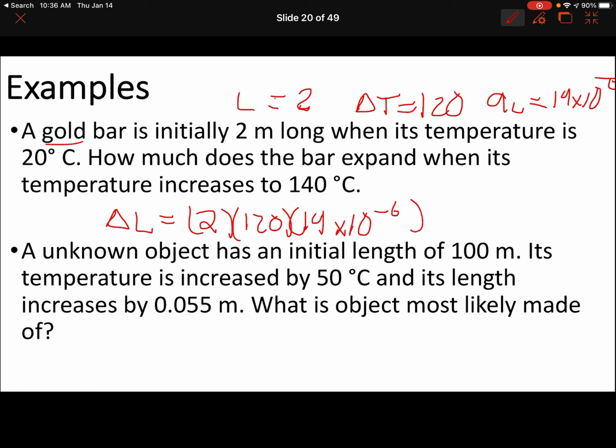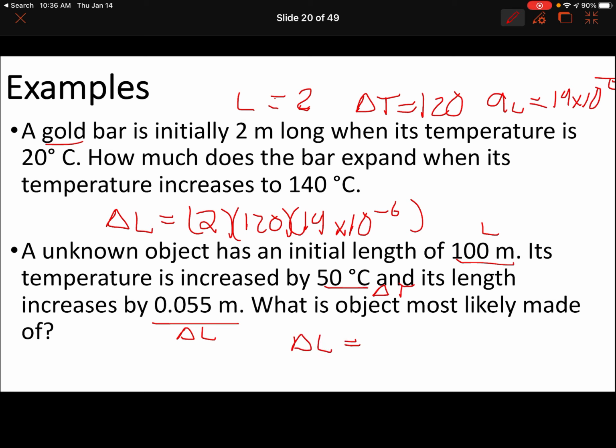You can do the same thing for the second one. We see the initial length L is 100. Its temperature is increased by 50, so we already know the delta T, and its length increases by this much, so we're given delta L. We want to know, what is this object most likely made of? Well, we can use the same equation.